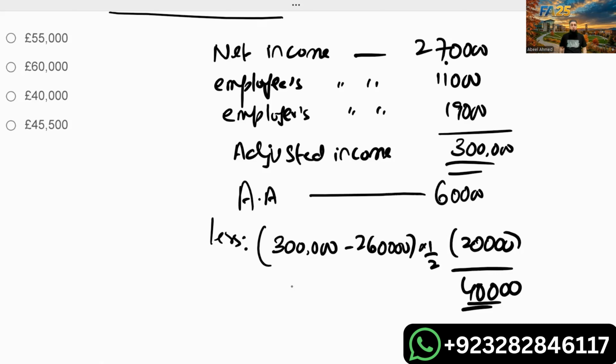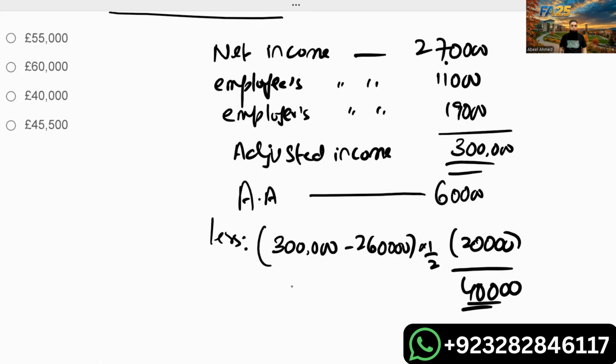Let me tell you one thing: annual allowance limit can never become zero. What if Michael has an adjusted income of 400,000? If someone has an adjusted income of either 400,000 or maybe 500,000, the minimum annual allowance that individual will still get is 10,000 pounds. So there is a difference. One concept which we have studied many times in our regular classes: if someone has adjusted net income equal to or greater than 1,25,140, that individual gets personal allowance zero.